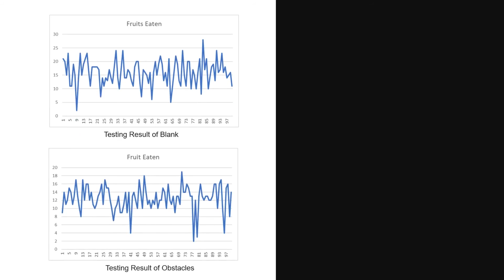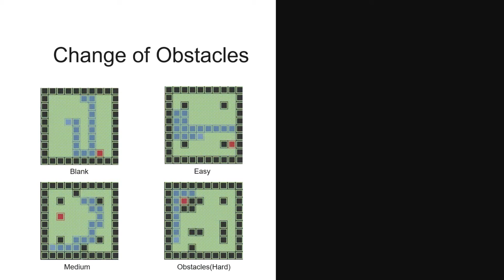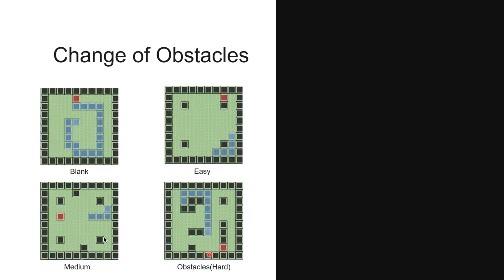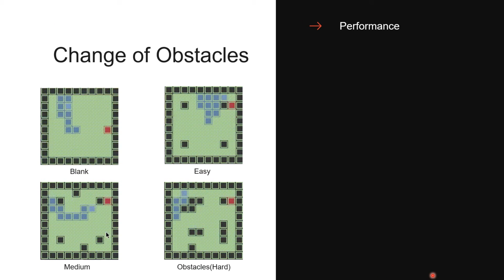As you can see in these two parts, which are the performance of snakes in blank and in scales when we train models for those two maps, the results in blank are much better than the results in scales. We know that playing in blank is much easier than playing in scales, so there's a hypothesis that the performance of the trained model has a negative correlation with difficulty. So we designed two more maps, which are named easy and medium, and scales now becomes hard. Then we do the testing of them using the same method.